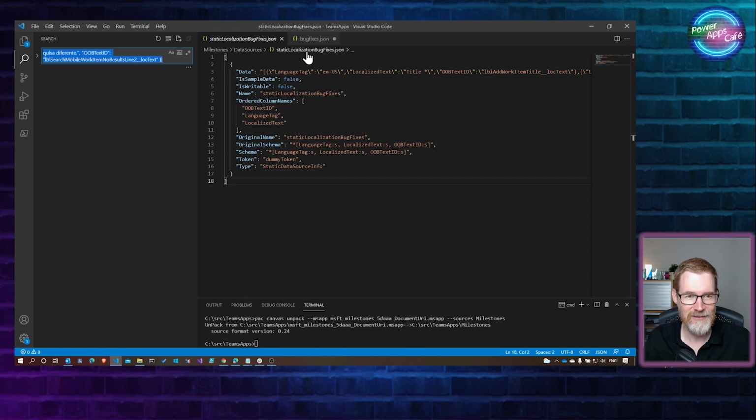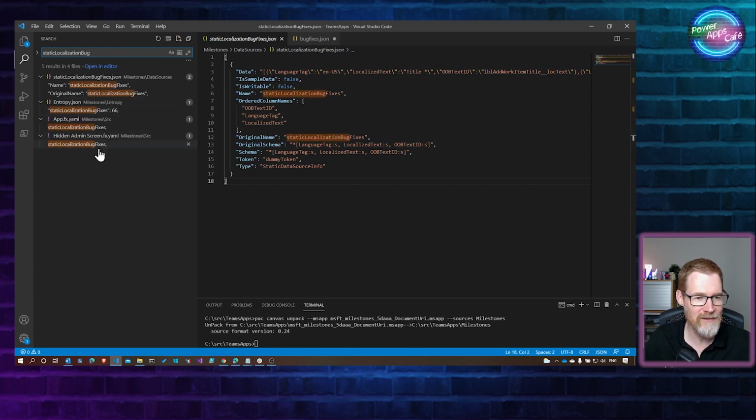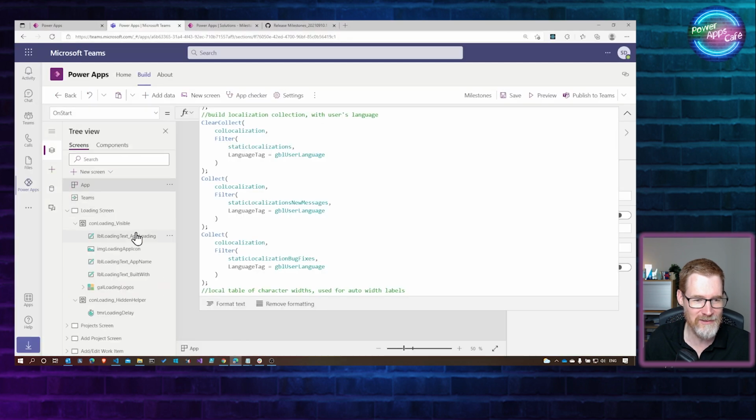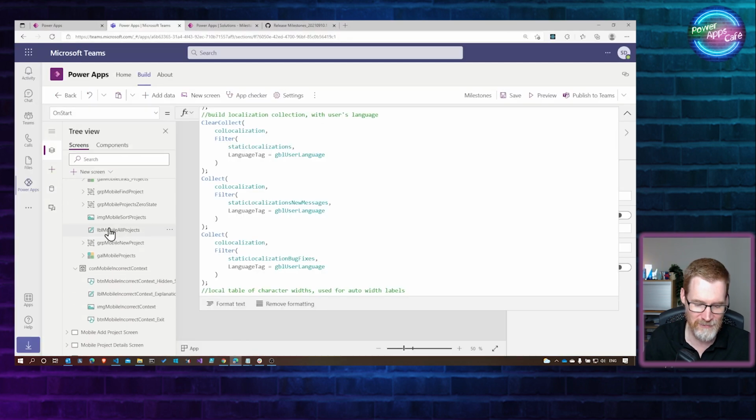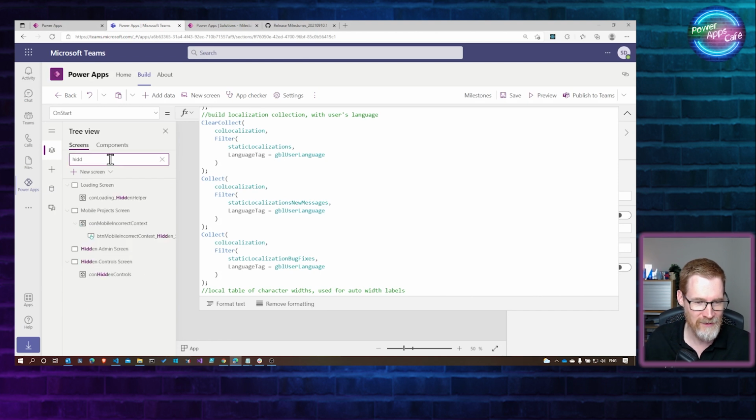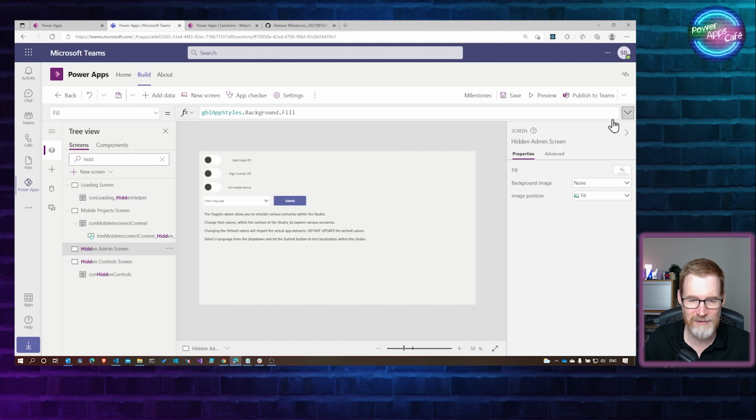If I search for static, you can see where it's being used. And there's a hidden screen here, which is exciting. So if we go back over to our Power App, and go into screens, there should be something called hidden screen. So I search here, hidden admin screen. There's the hidden admin screen and the hidden control screen.